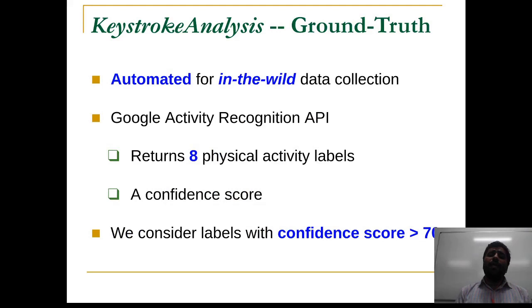Next, to perform the analysis and collect data for the pilot study, we needed an automated ground truth collection unit. To develop this, we relied on the Google Activity Recognition API. This API returns 8 physical activity labels along with a confidence score. We use this confidence score to filter out noisy activity labels, which usually have a lower confidence value.